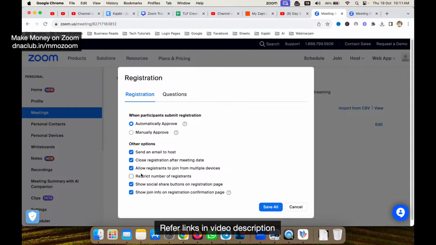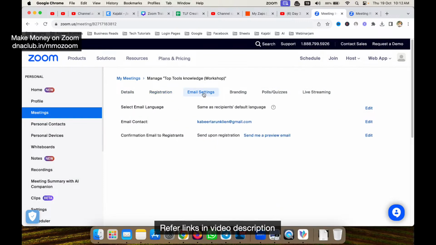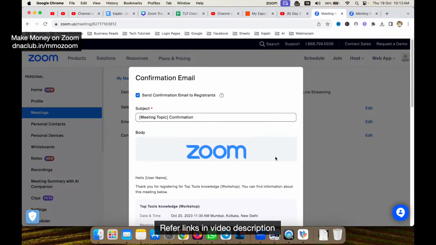Restrict number of registrants. So if in case you want a person to join from only one device, then you can keep it unchecked. So like this, these are some important settings. Then I click here on save all. So if I go to email setting, select language, same as recipient language, it is in English language, simple. So when anybody registers for the meeting, a confirmation email to registrants will be sent by default instantly, and they will get the webinar link on their email ID.